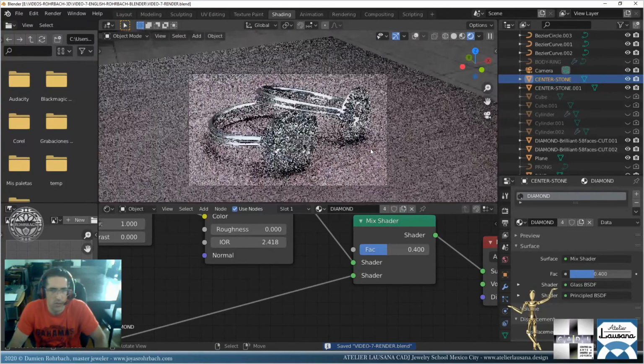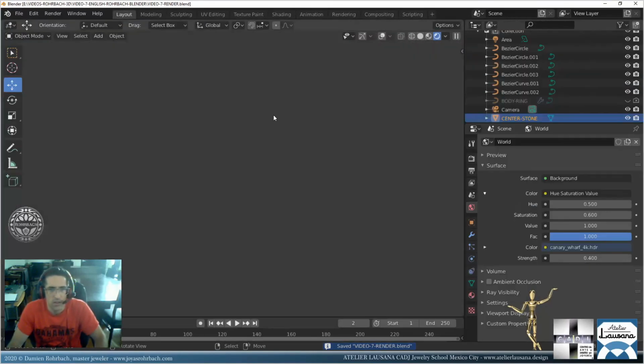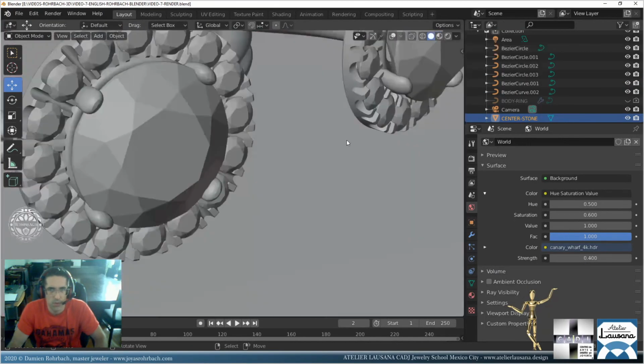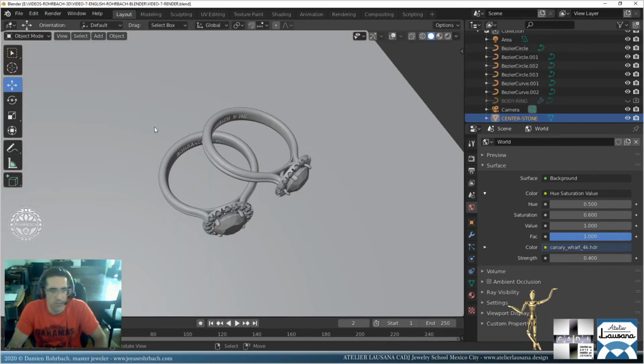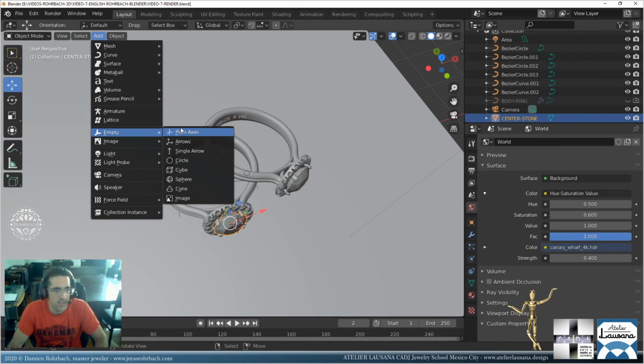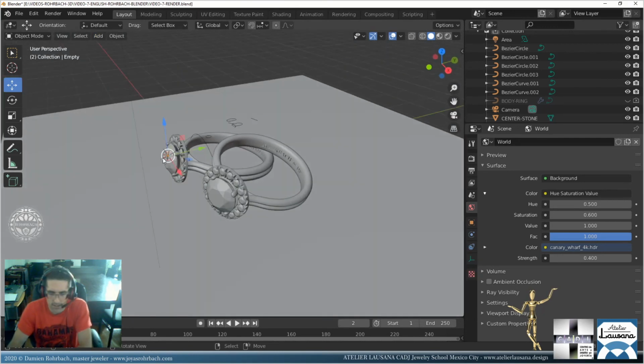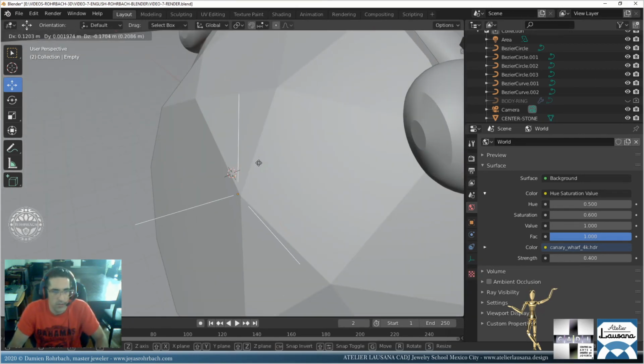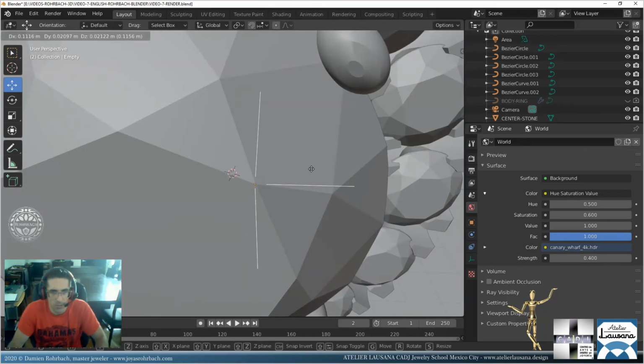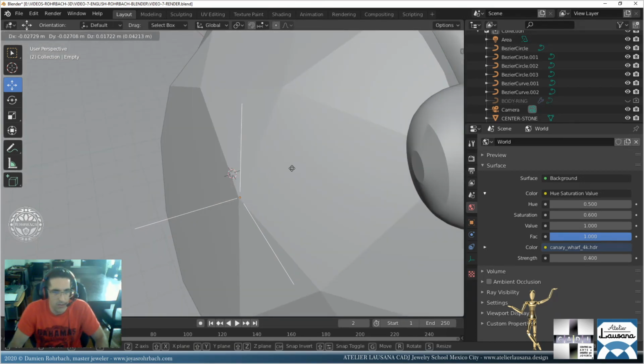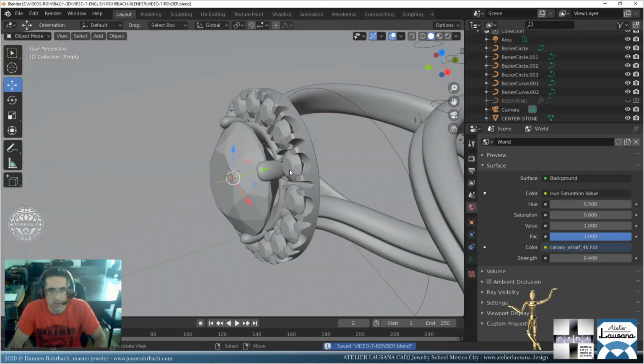Okay, we have that. So we just need to set the focus point. Okay, let's put an empty right there. Add empty plane axis. There at the tip, right? The tip of the diamond, right? Right there.